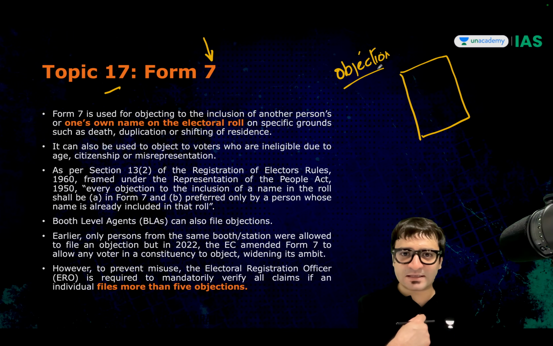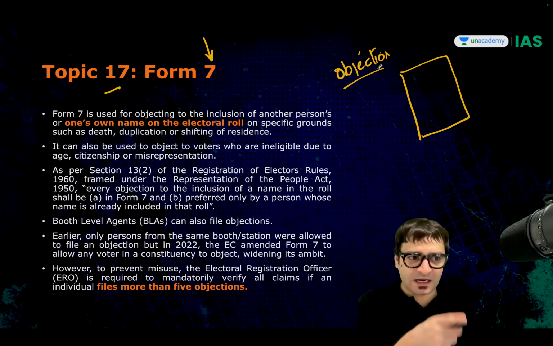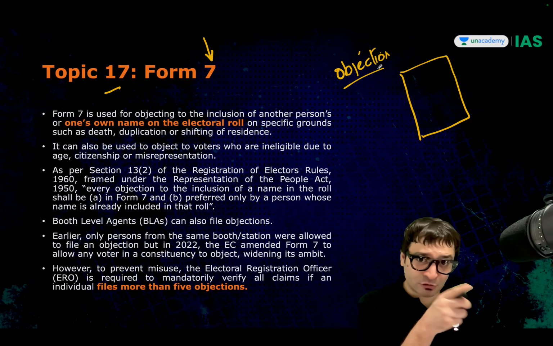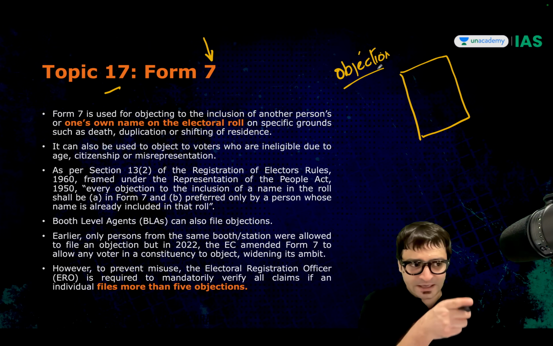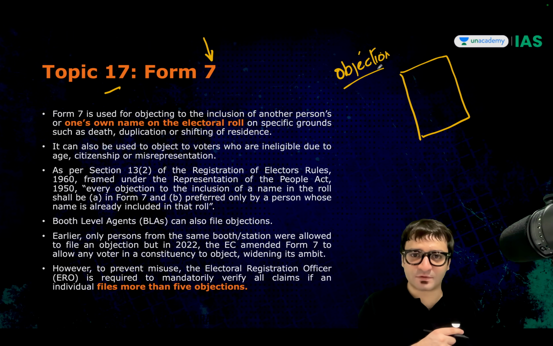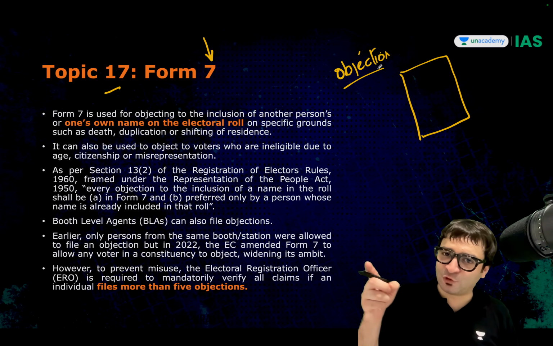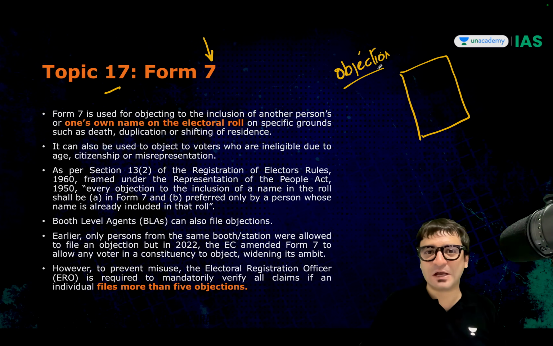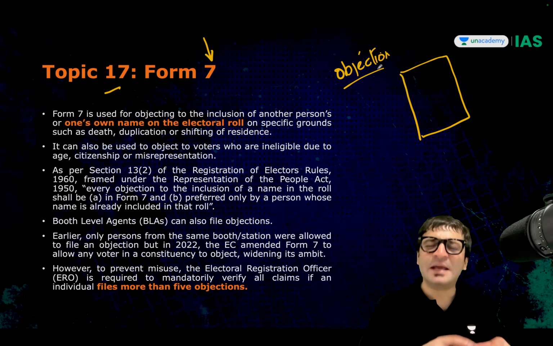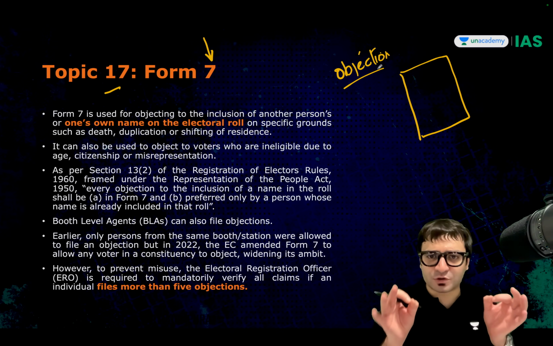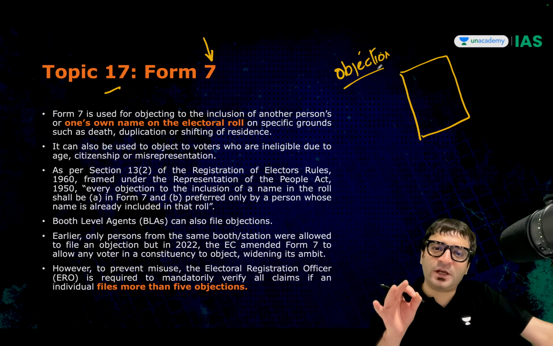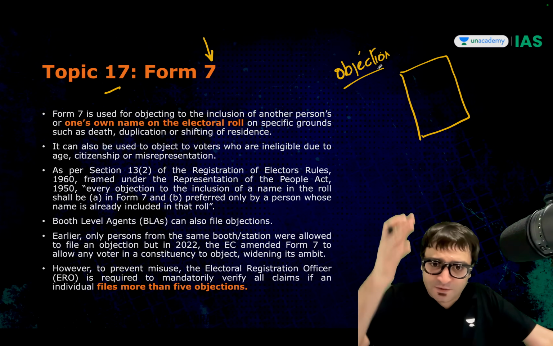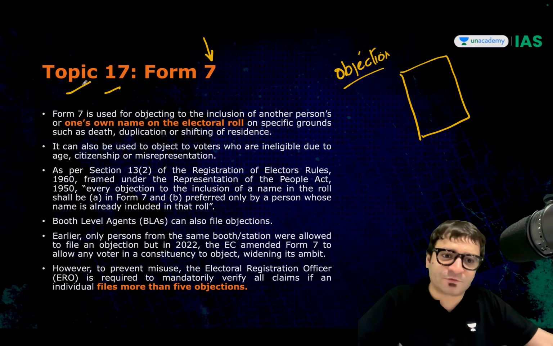Can I file a Form 7 and say I should not be there in the voter list? Yes. Why is my name in this constituency's voter list or in the state's voter list? I should have been in the voters list of another state. So I'm objecting to my own name. Long story short, which form is used where you can object to the inclusion of any name on the electoral rolls? The form is Form 7.